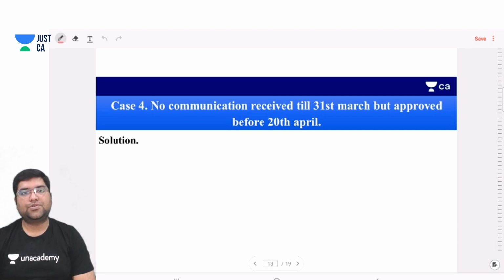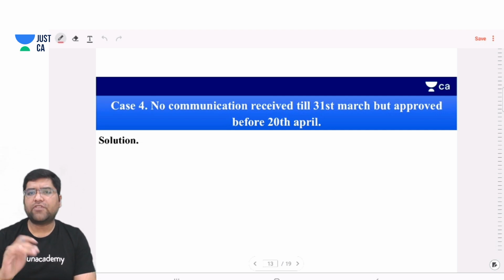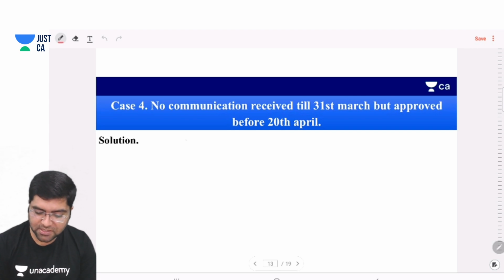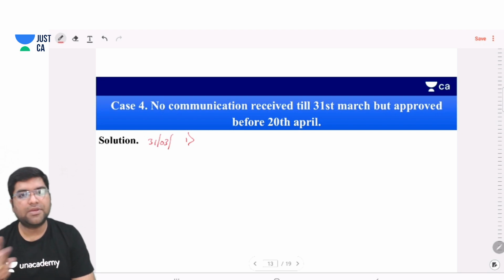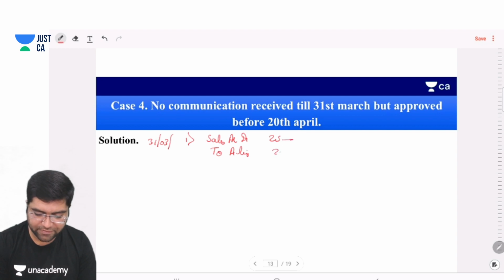Next, case 4. No communication received till 31st March but approved before 20th April. So first on 31st March the sale will be reversed, just like case 3. Sales account debit to Alia 25,000.